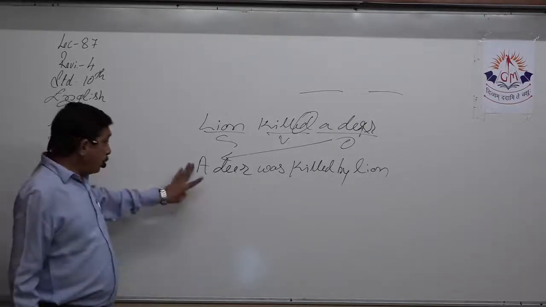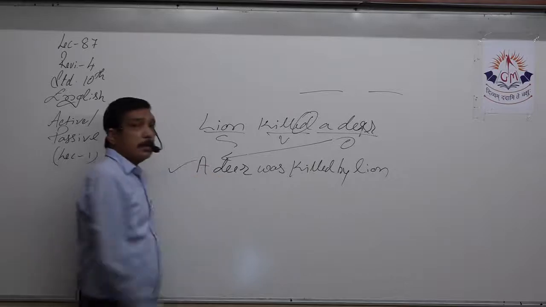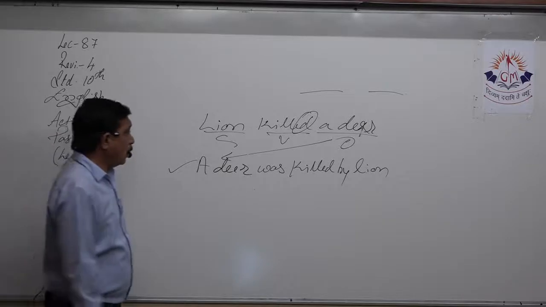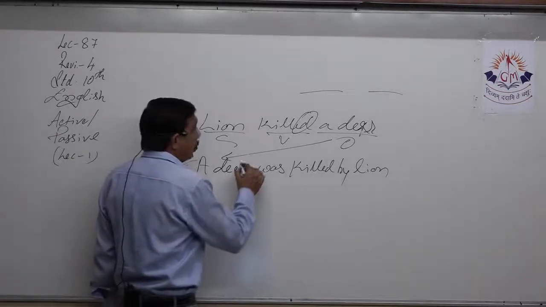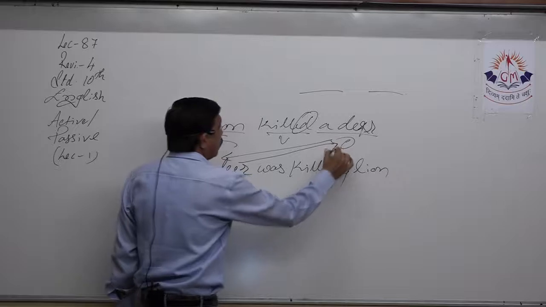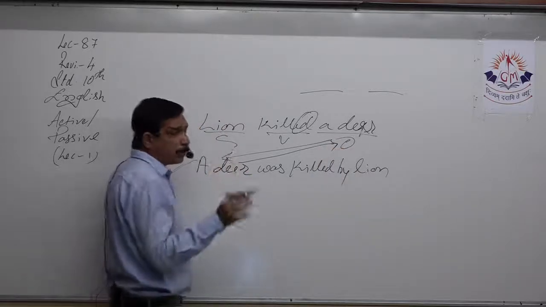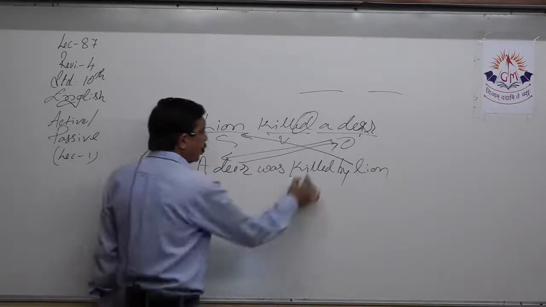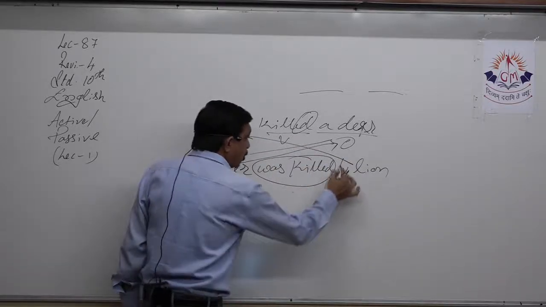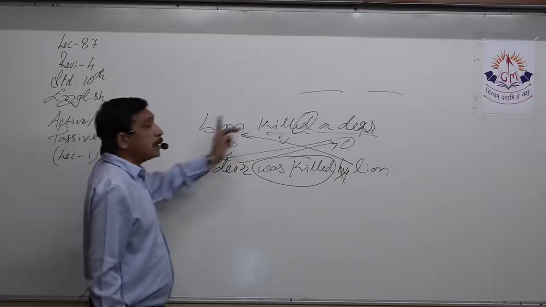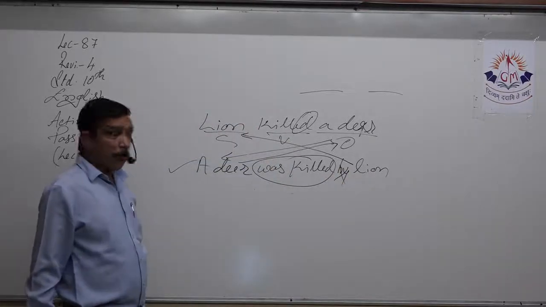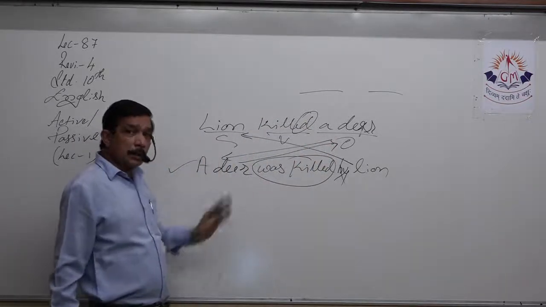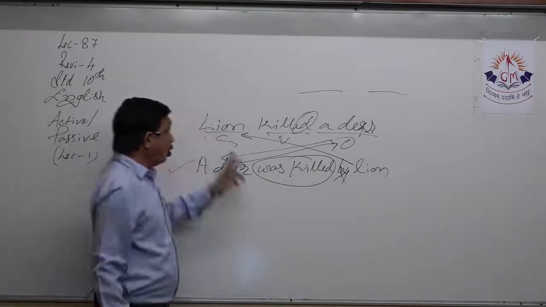Now, if this sentence is given to us, we have to change it into active. Then again, the deer goes to the end of the sentence, that is if it is only SVO, and the lion goes to the front of the sentence. Now, what are we going to do about this? This will get cut because now the subject is itself doing the action. The object is not worked upon by the subject. The subject is itself doing so, by automatically gets killed.